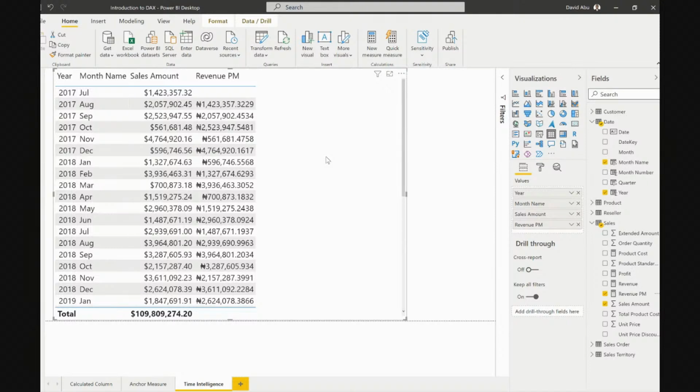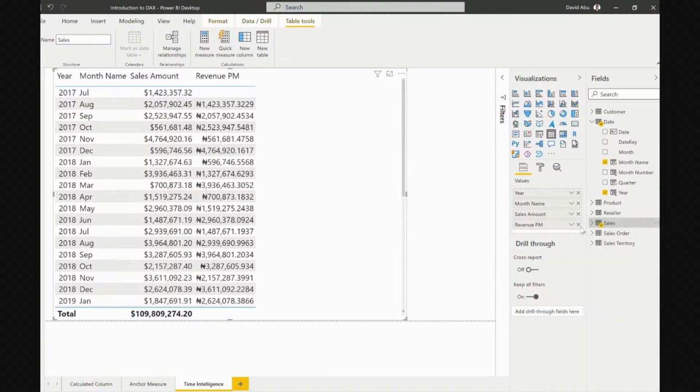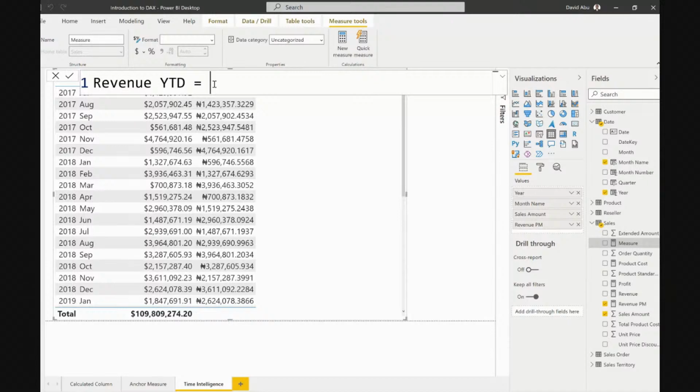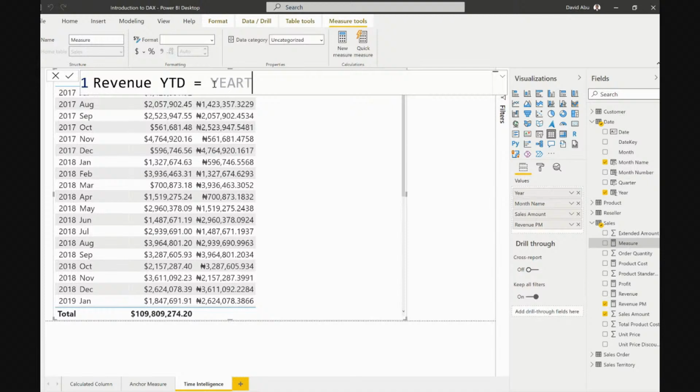So now let's pick it up from here. I'm going to right click and click on new measure. And remember, we want to do revenue year to date. I'm just going to call it YTD. For people in the business, you're going to understand where we say YTD. Now we have two ways to do it, but I'm going to do it in a faster way. Date YTD.